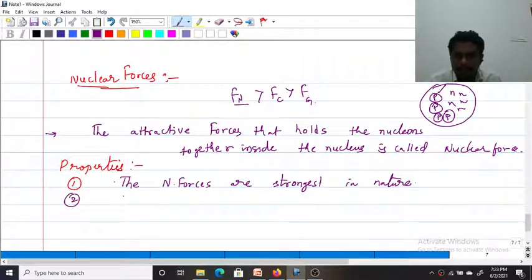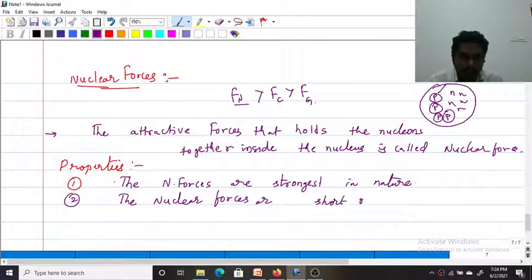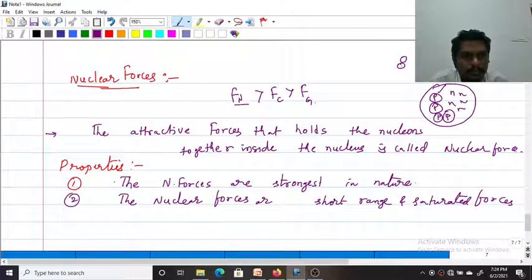And the second property is that the nuclear forces are short range and saturated forces. Here, this is a nucleus, and these are the surrounding nucleons.